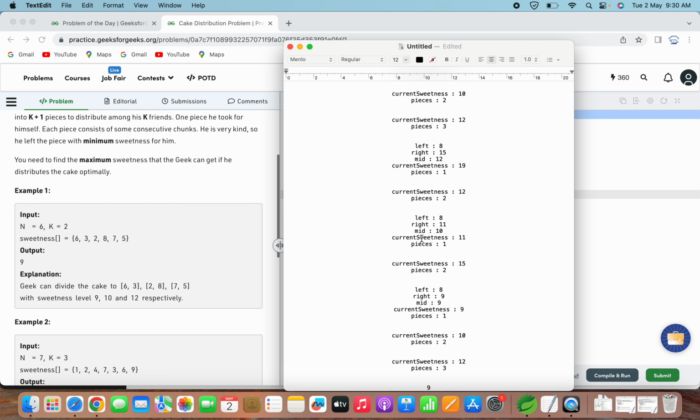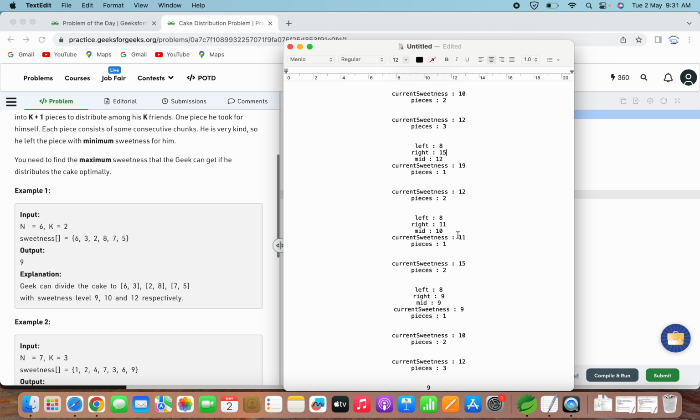With this one we try to check how many pieces we'll get. When we add 3 chunks we get the sweetness as 11. So the first 3 will form 1 piece, and the next 2 will form 8 plus 7 is 15. We will get 2 pieces with this.